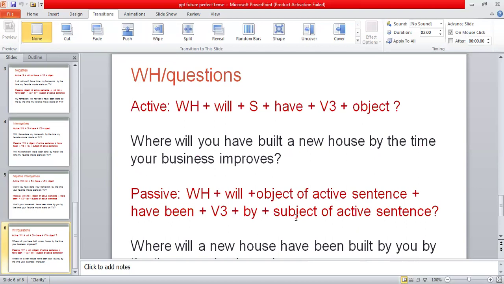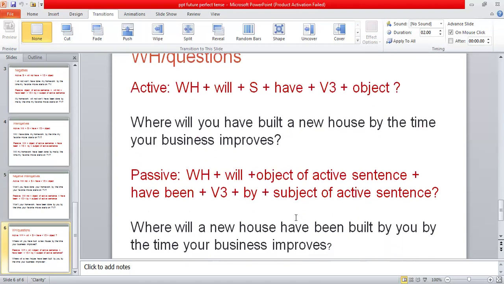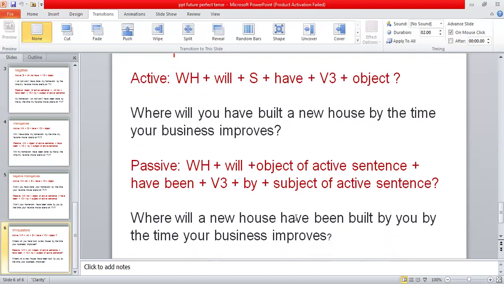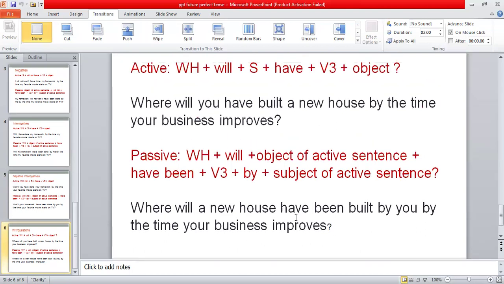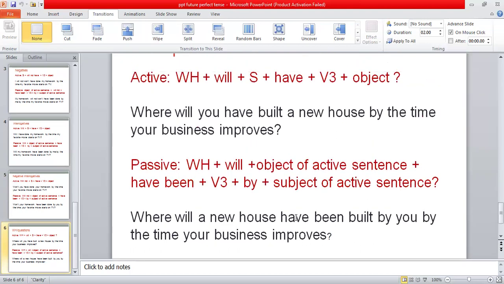When you change it into passive voice, the WH word will always come in the beginning of the sentence, and the rest of the sentence you can easily construct with the help of the structure formula which is written over here. So I think in this way it will be easy for you to change all the sentences with the future perfect tense from active into passive voice.